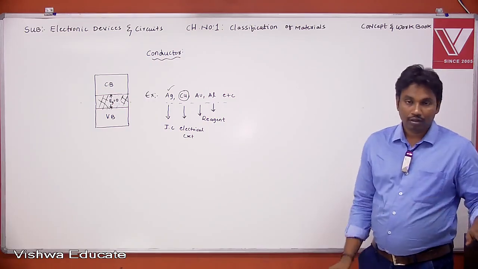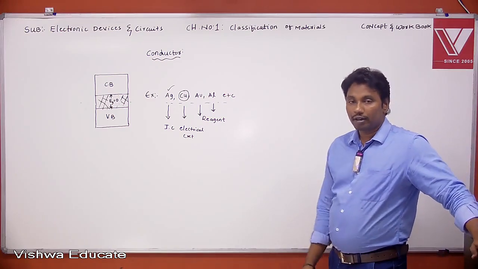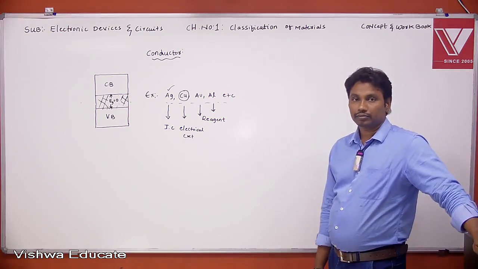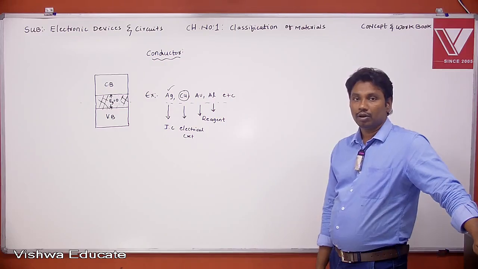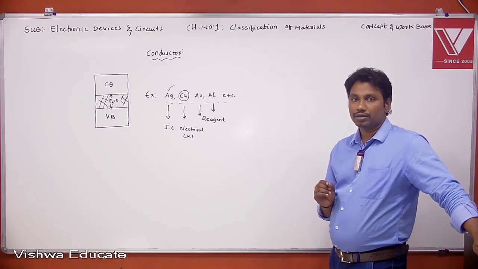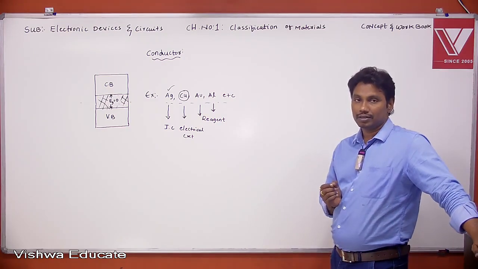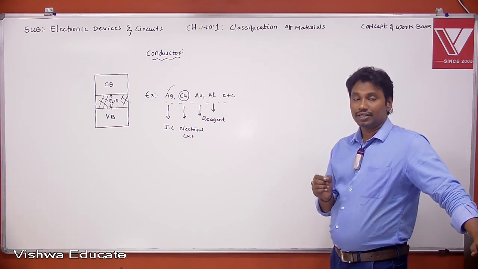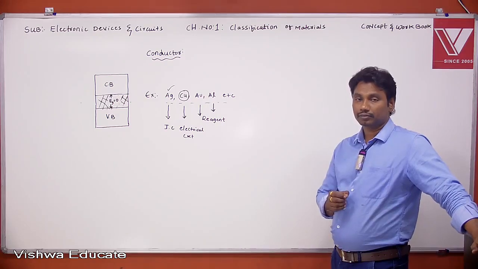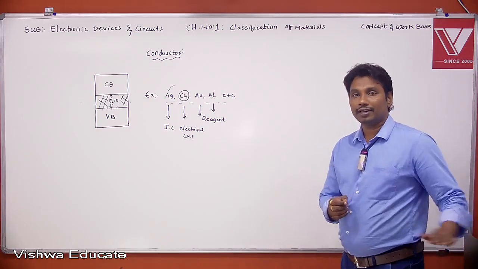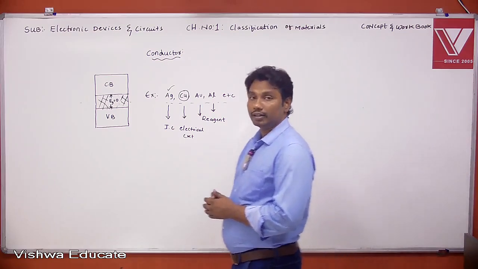Write down the points. The material whose energy gap is zero, such a material acts as a conductor.